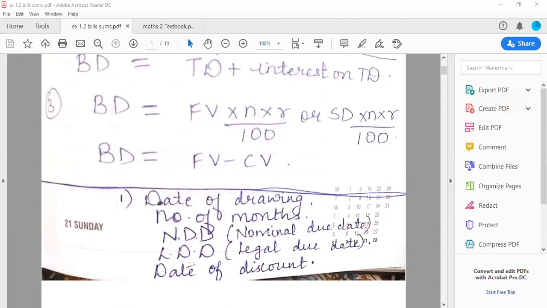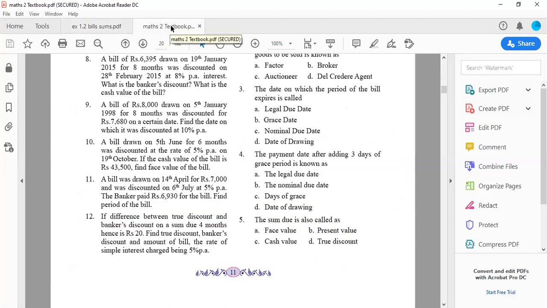Then the bill sums which will be starting today require these 5 things to be written at the start. Those 5 things are date of drawing, number of months, the nominal due date, the legal due date, and date of discounting. All right. So with this class, we'll start with sum number 8 of exercise 1.2.